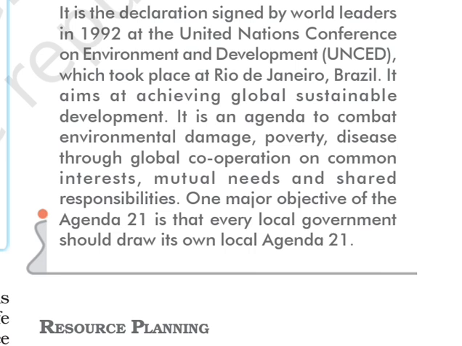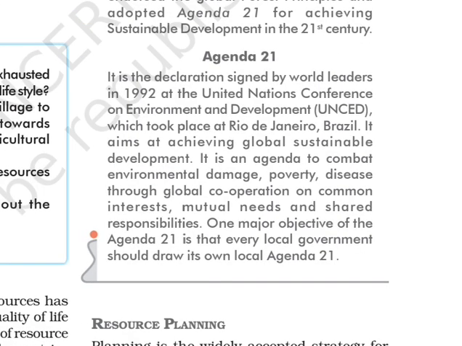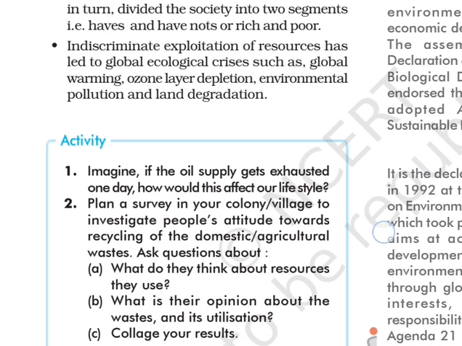But this was Agenda 21, and the main objective was that every local government should draw its own local Agenda 21. Then things will be solved at the grassroots level itself. So this was the main line here, right? So this was about the Rio de Janeiro summit and Agenda 21, and sustainable development, and the problems also, development for resources.